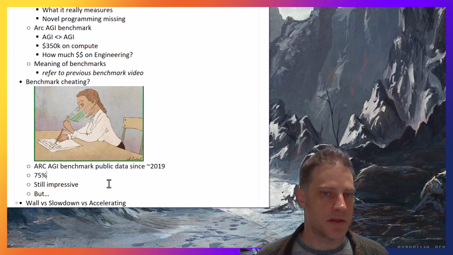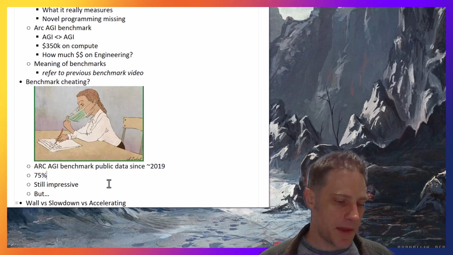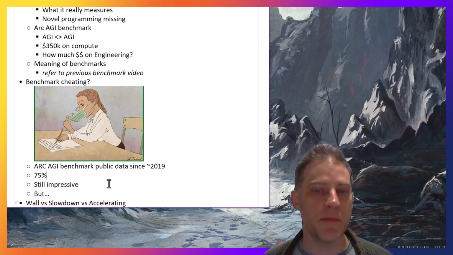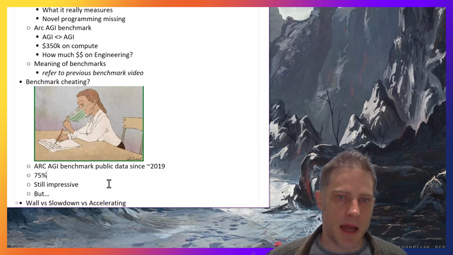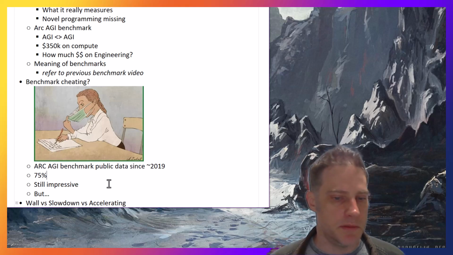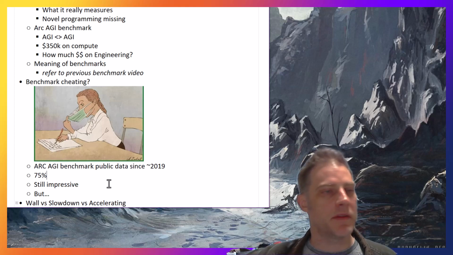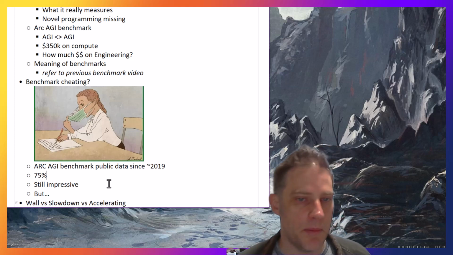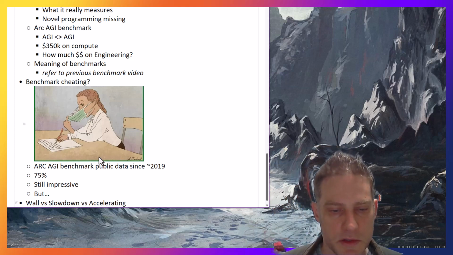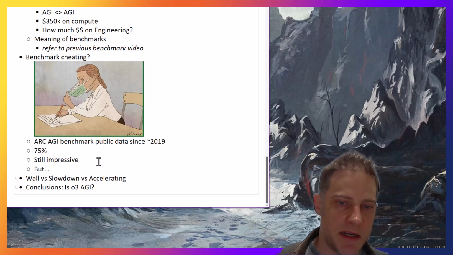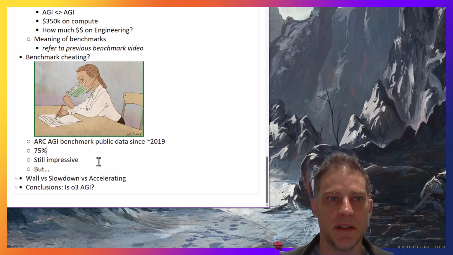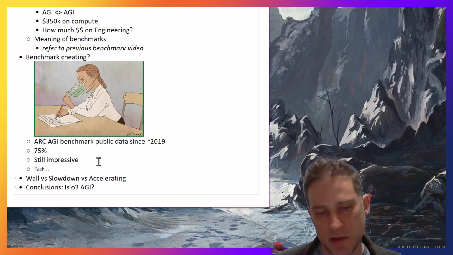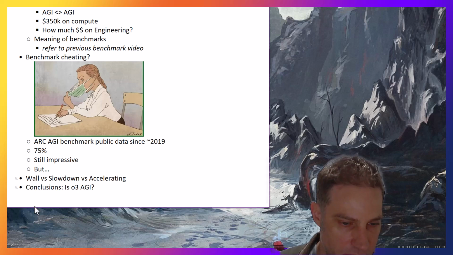My guess is that the answer would be no, depending on how many other problems in its data set are already kind of like Arc AGI, which I mentioned. There are some things like this on the internet, kind of weird word problems and logic problems somewhere out there in its training set that are similar. I don't know how many of those there are, but I'm guessing that there's some amount. So it's unclear if that would really change anything. But it doesn't mean that this is something that it has pulled out of nowhere. It's been in its training set, and the fine tuning has narrowed down its ability to focus on that.